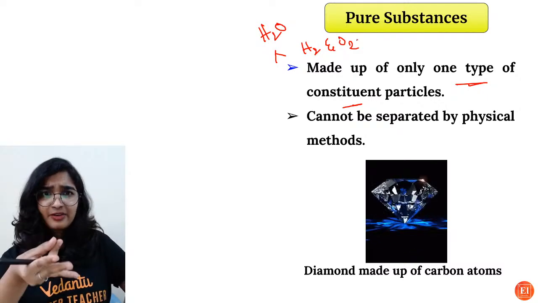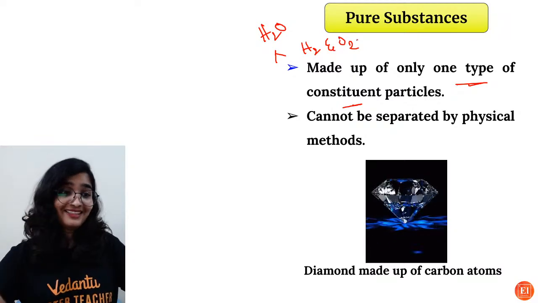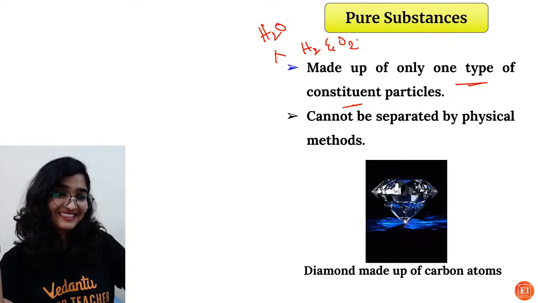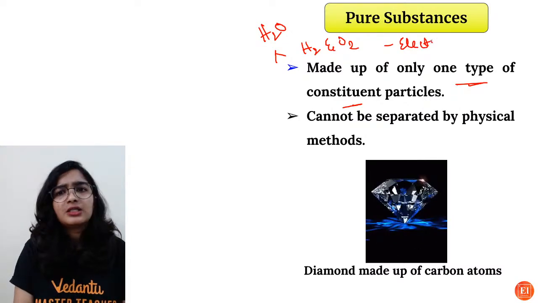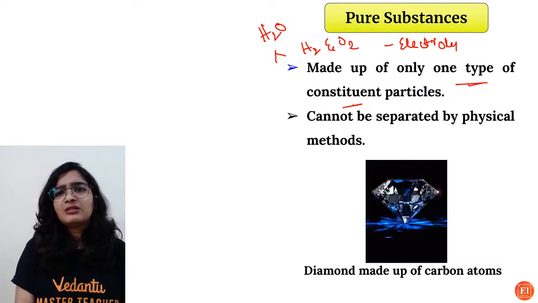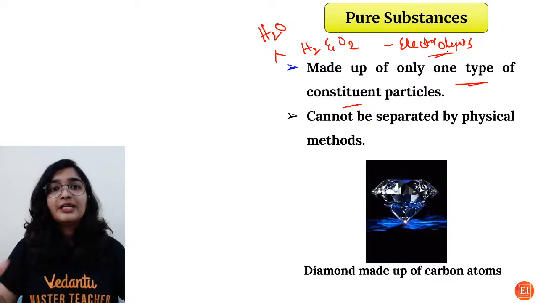Evaporation, filtration, sublimation, hand picking, electrolysis. Everyone is saying electrolysis. So it is not a physical method. You all agree? Electrolysis is a chemical method. You are passing electricity and then there will be decomposition.